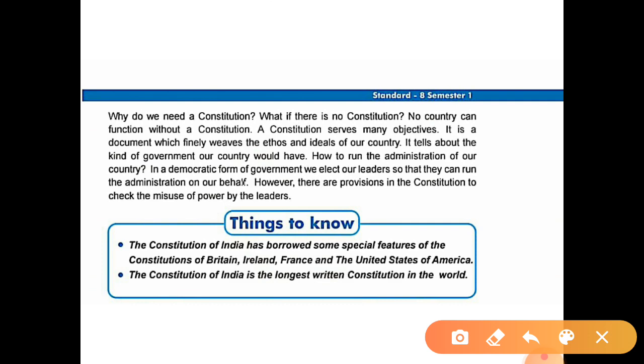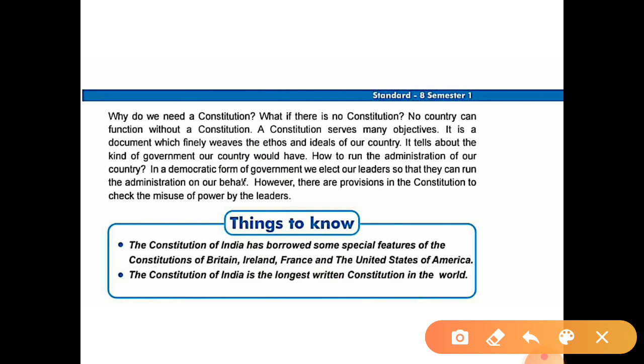It is a document. Okay, what is a document? The constitution is a document which finally weaves the ethos, features and ideas of our country. So with the help of this document we can see what principles the country is based on, and how to run the administration of our country. In a democratic form of government, we elect our leaders so that they can run the administration on our behalf.